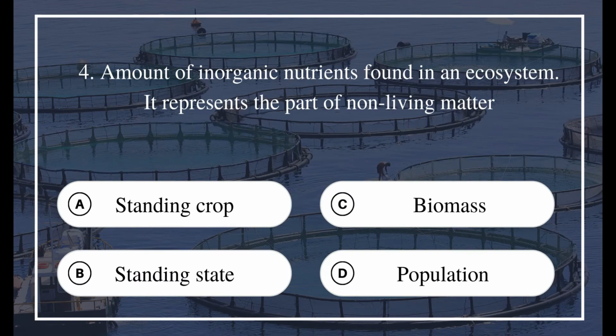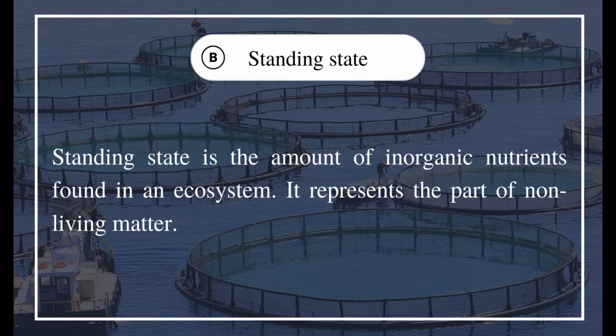4. The amount of inorganic nutrients found in an ecosystem. It represents the part of non-living matter. A. A standing crop. B. Standing state. C. Biomass. D. Population. The answer is B. Standing state. Standing state is the amount of inorganic nutrients found in an ecosystem. It represents the part of non-living matter.